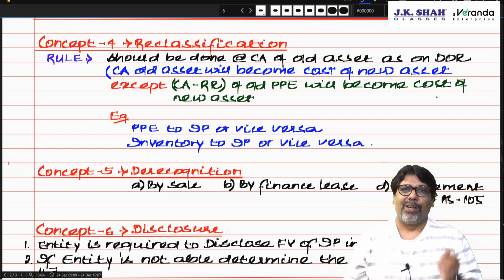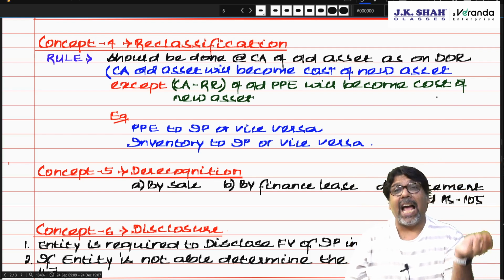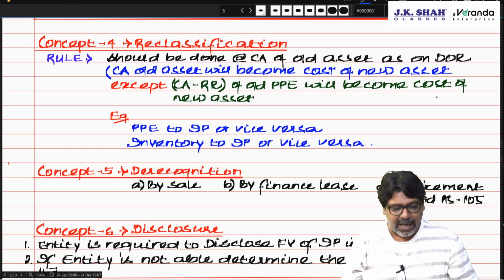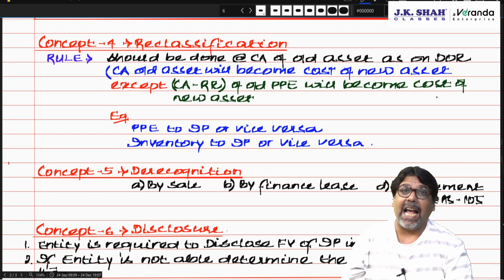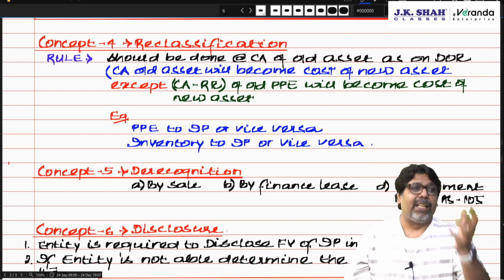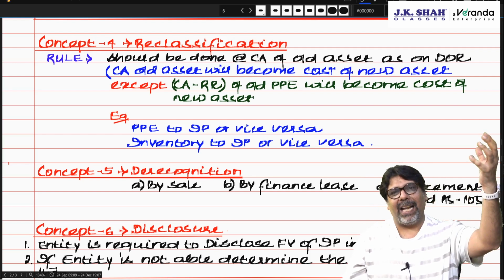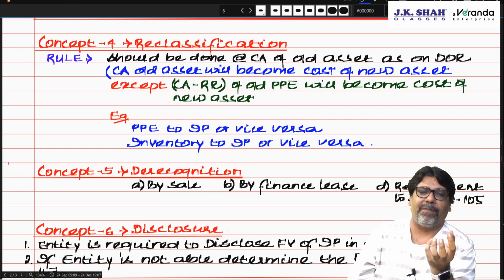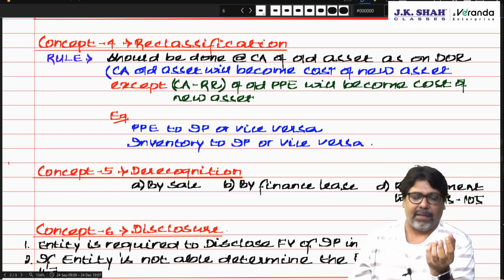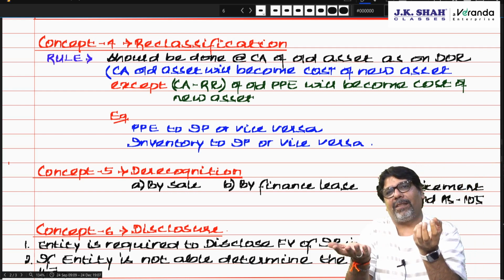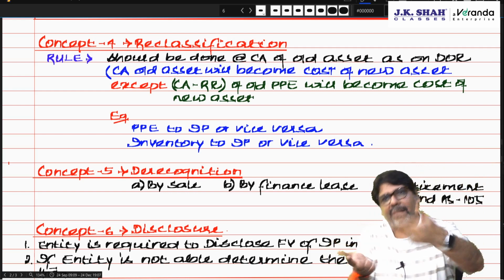Am I clear? The carrying amount of the old asset as on the date of reclassification will become the cost of the new asset. Correct? Yes. Now PPE was there. You purchased PPE for 1 lakh and depreciated it. Today the carrying amount of PPE is 70,000. Now you want to reclassify it as investment property. So the carrying amount was 70, that will become the cost of investment property, 70.